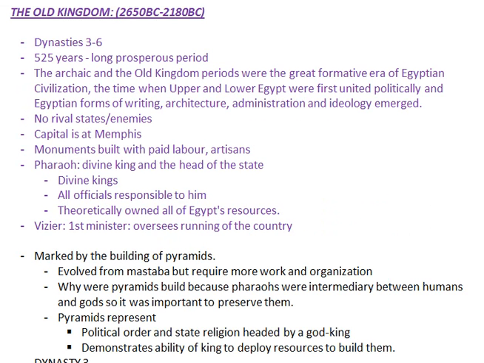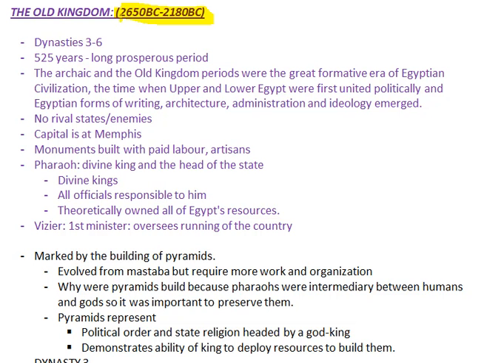Alright, so the Old Kingdom is from 2650 BC to 2180 BC. Now we're gonna introduce something called dynasties, and we have dynasties up till, I don't know, 26th or something. We'll see as we go along. So these kingdoms have been assigned several dynasties, and these dynasties are grouped into these different periods, and then we talk about them collectively. So let's start. The Old Kingdom spans over 525 years.